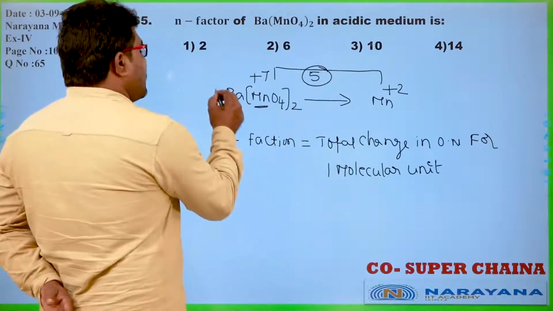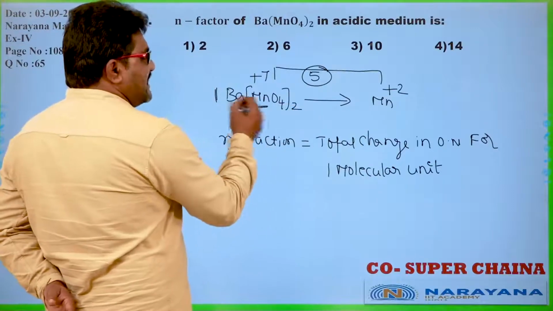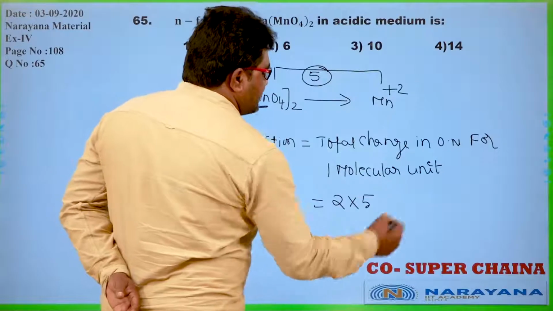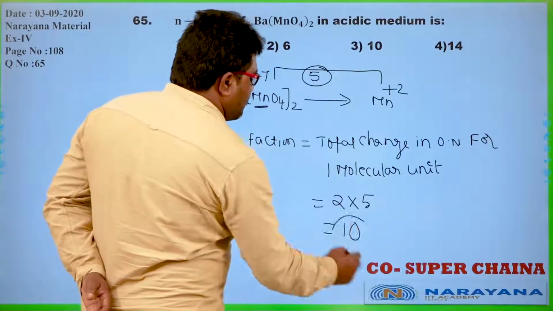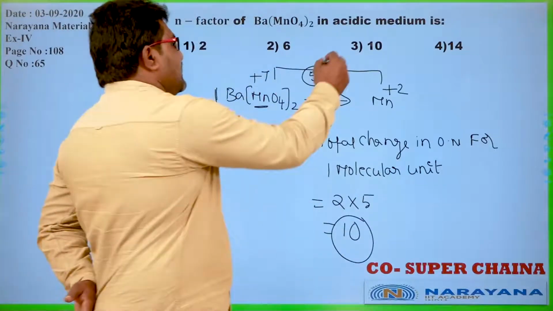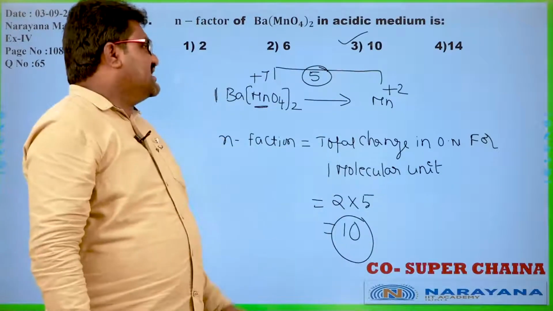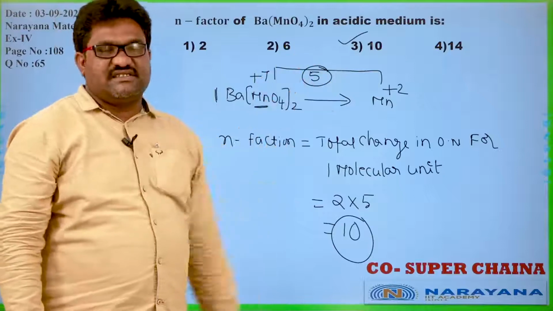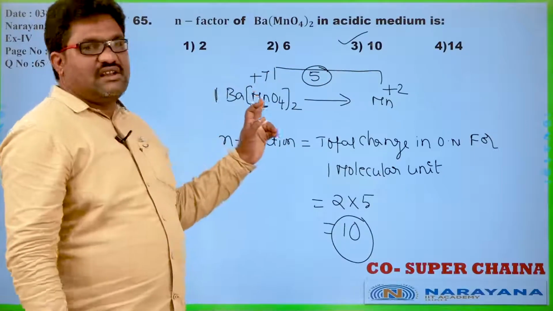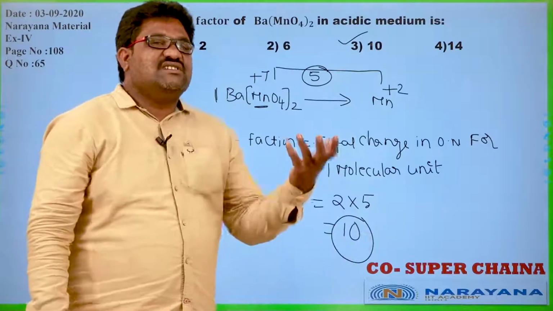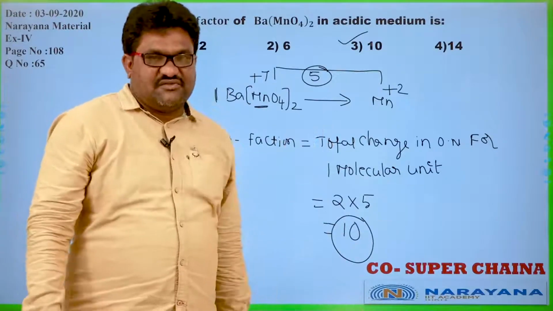In one formula unit, there are 2 manganese atoms. For each one, the change in oxidation number is 5 units, so the total change becomes 2 into 5, so the n factor is 10.